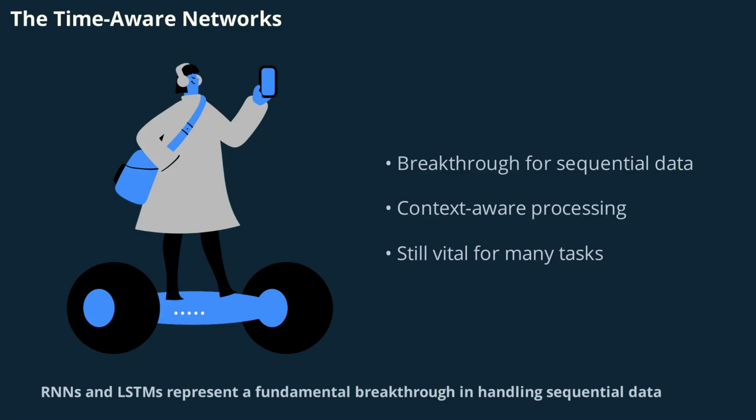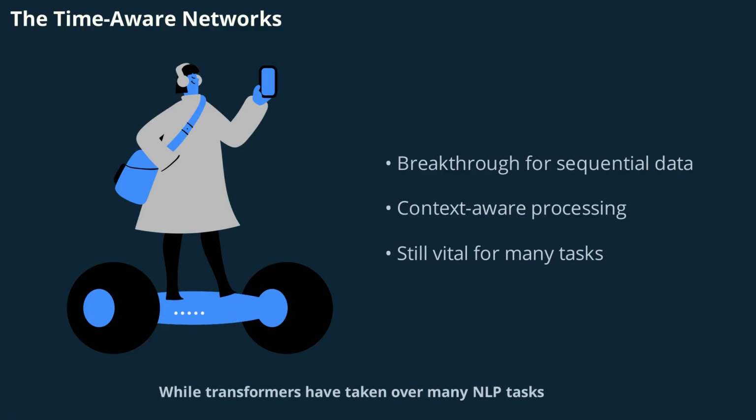RNNs and LSTMs represent a fundamental breakthrough in handling sequential data. While transformers have taken over many NLP tasks, RNN variants remain essential for time series analysis, real-time processing, and other sequential challenges. Their ability to understand context across time sets them apart from feed-forward networks, enabling AI systems that truly grasp the flow of information.